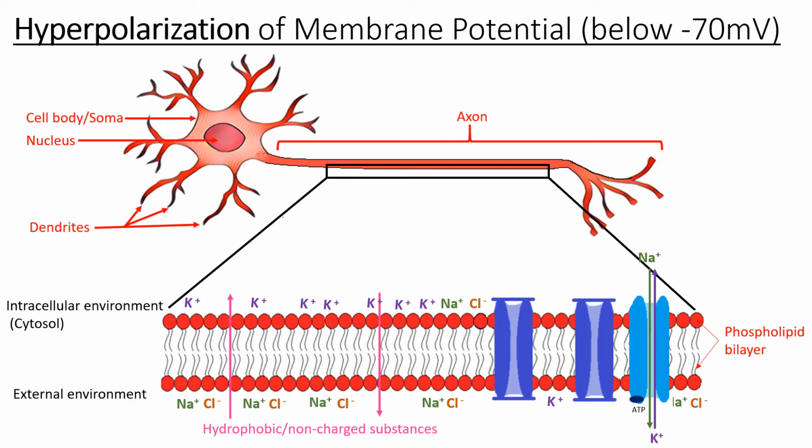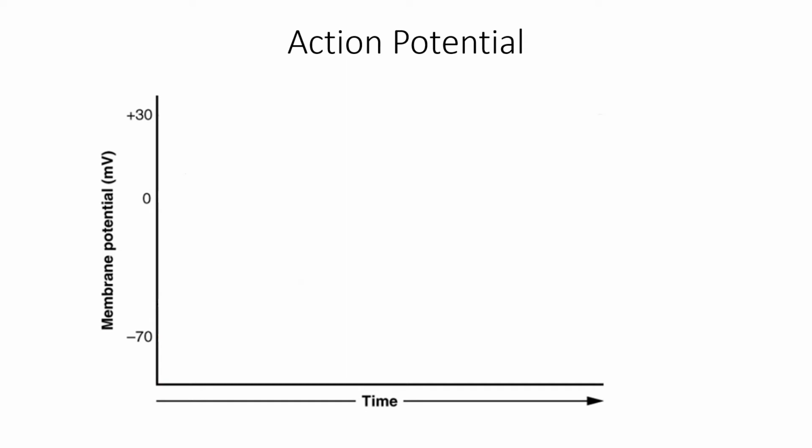What has been described here is the action potential, which is by definition a rapid rise and fall in voltage across the cellular membrane. This action potential can be represented by a graph of voltage over time.